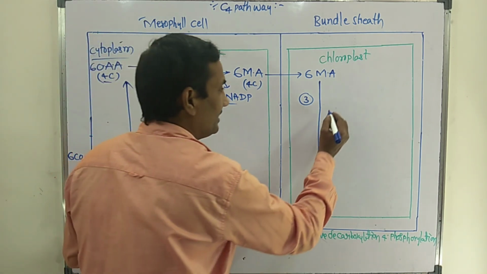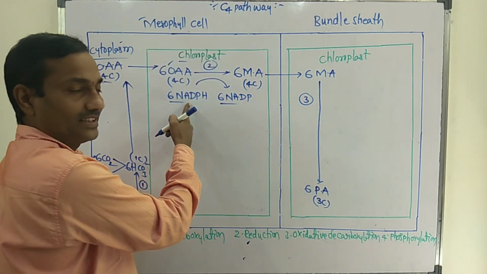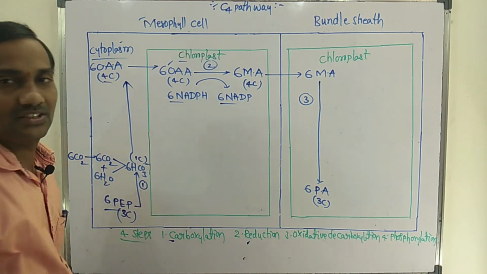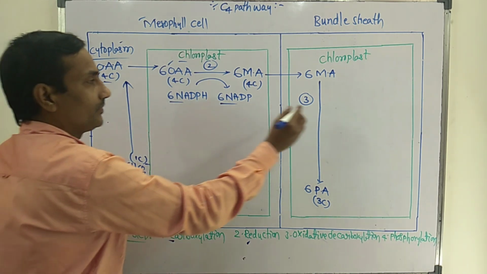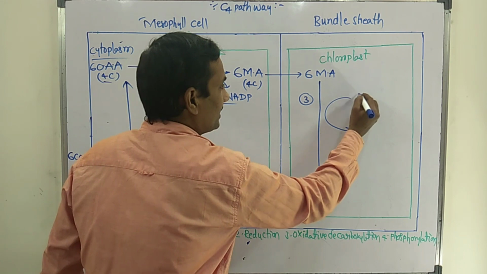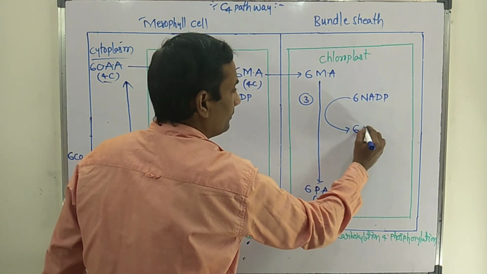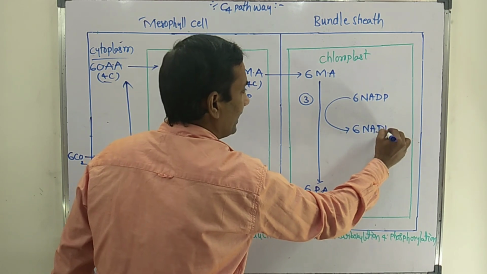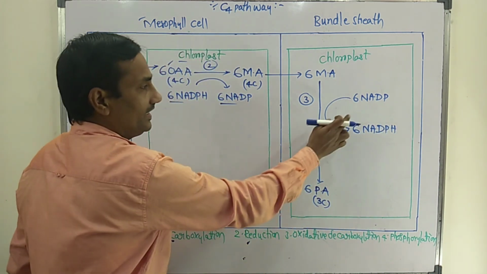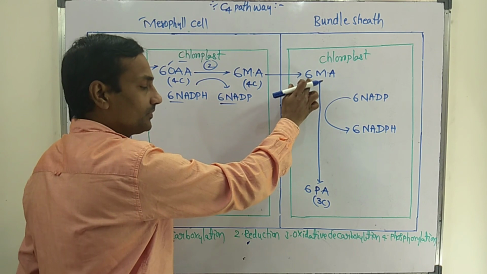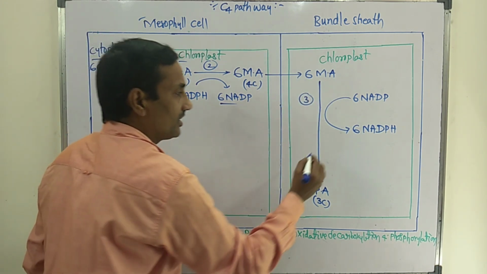In oxidative decarboxylation, 6 molecules of NADP are reduced to 6 molecules of NADPH. So NADP is reduced, but malic acid is oxidized. So it is called oxidative decarboxylation.